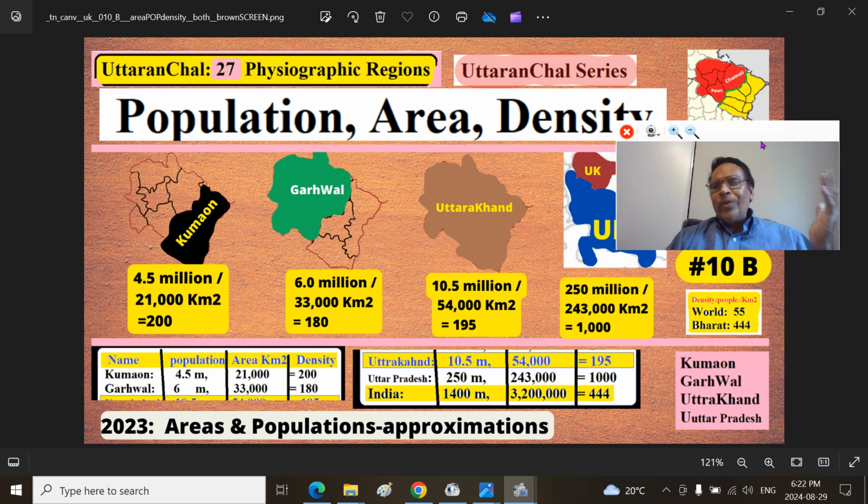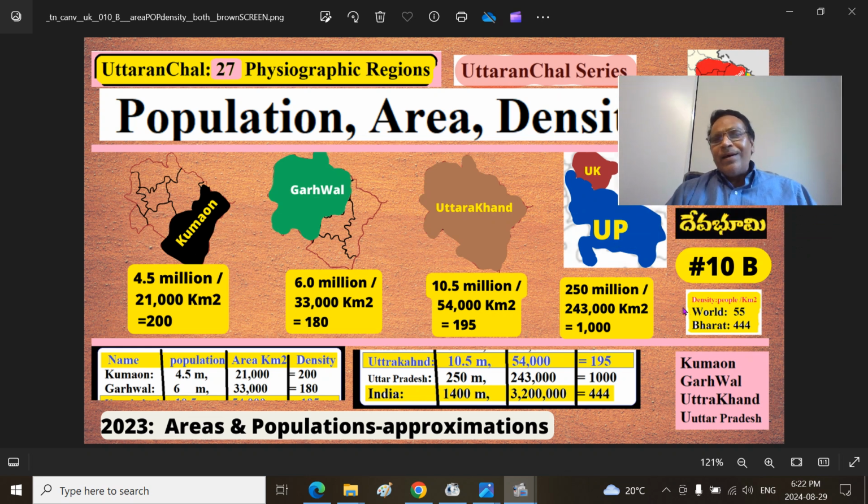How does India fit in the broader context of the world? That's very important. The world has 8 billion, that means 8,000 million people, divided by 150 million square kilometers. 8,000 divided by 150 will be roughly 55 people per square kilometer. If you take away Siberia, Amazonia, the Gobi Desert, Atacama Desert, and Sahara Desert, all those uninhabitable areas, you can double it. That will be 111 people per square kilometer in the habitable part of planet Earth.